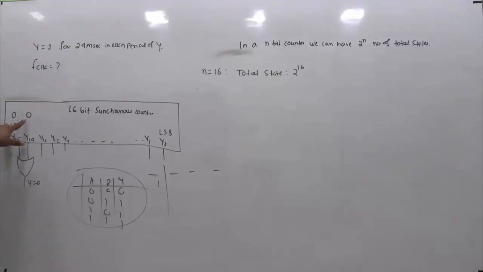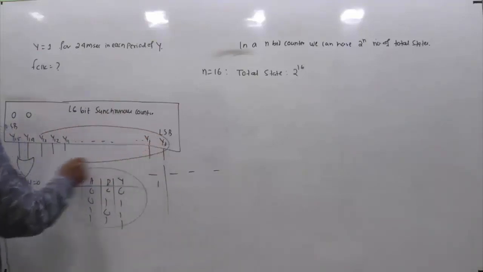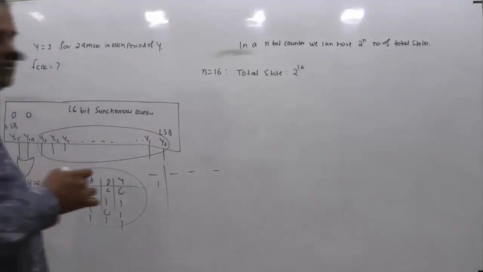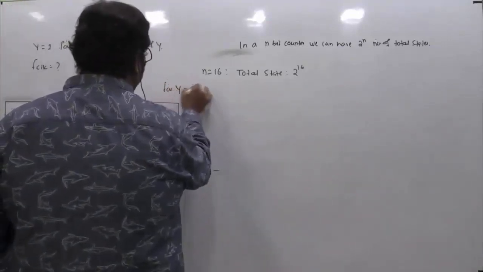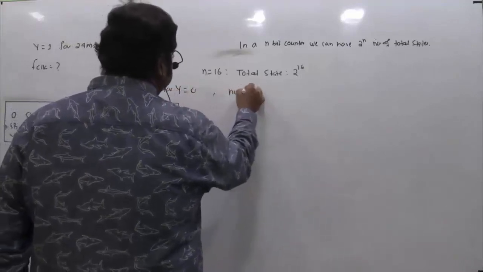So these 2 bits should be 0, 0. For how many combinations will these 2 bits be 0, 0? That means these 2 are fixed at 0, 0, and the rest can vary over all possible combinations, from all zeros to all ones. When I say the rest, I mean y0 to y13.